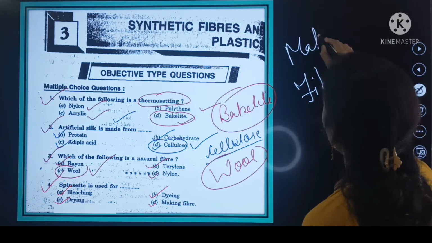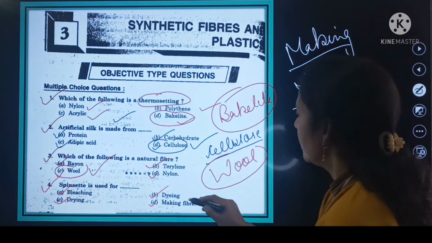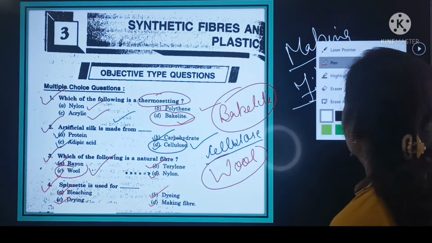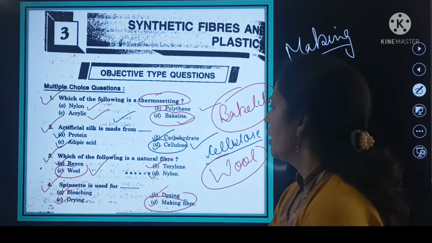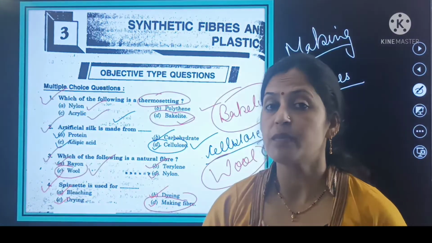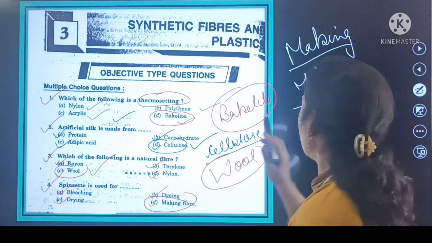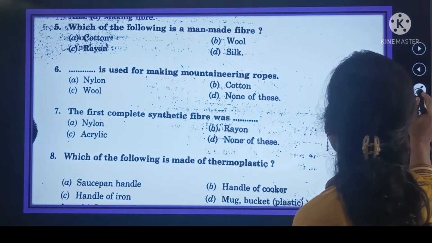Making fibers. So here this is the right answer, that is making fibers. Spinneret is not used for bleaching, dyeing as well as drying, but Spinneret is used for making fibers. So here this is the right answer. Now shift to the question number